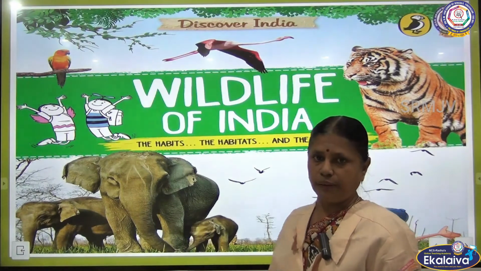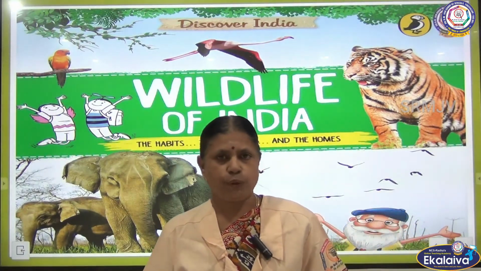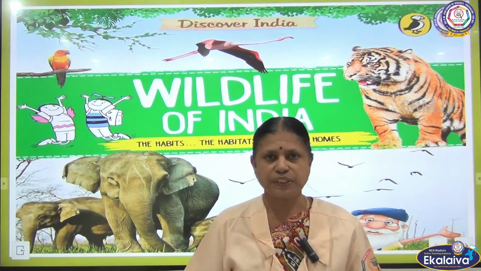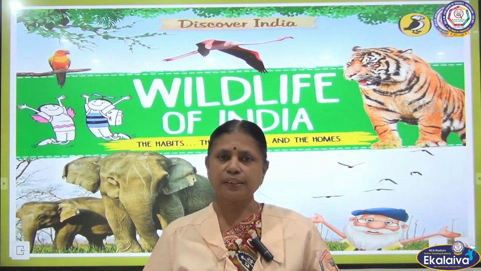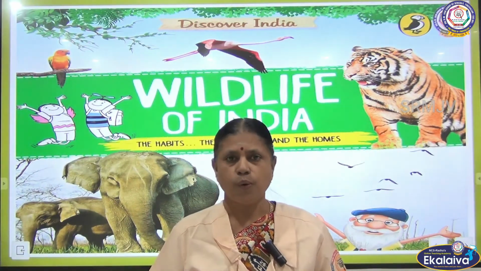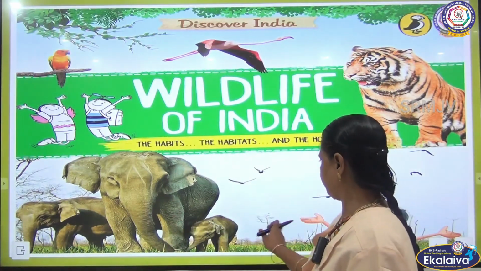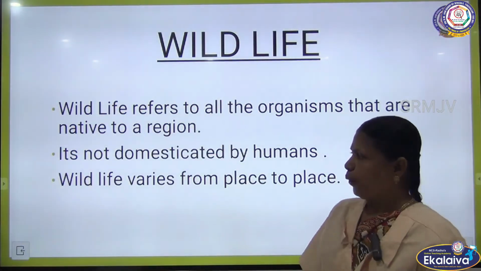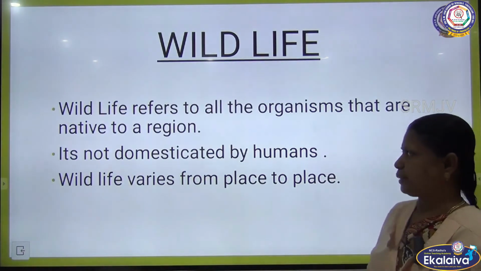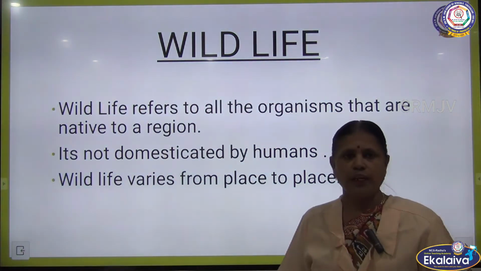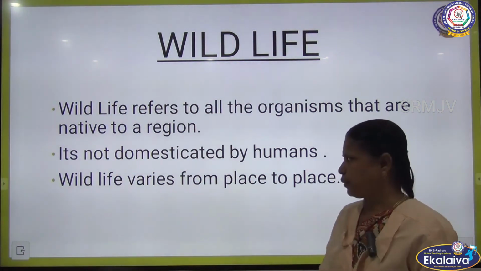Next we see about wildlife. You all know very well about wildlife. The animals which are not domesticated by humans and live in a particular region are called wildlife. Wildlife refers to all organisms that are native to a region and not domesticated by humans.